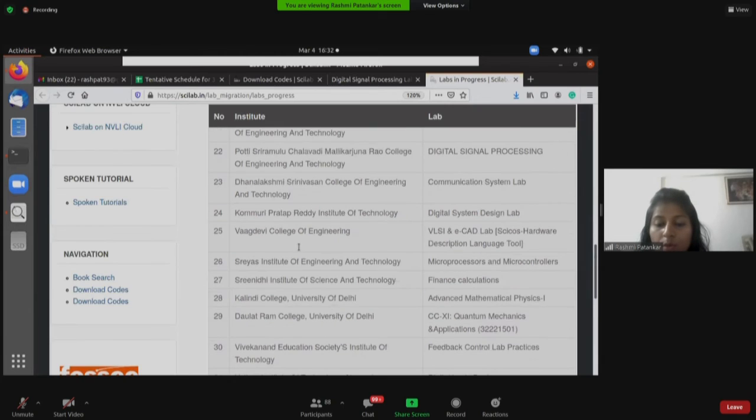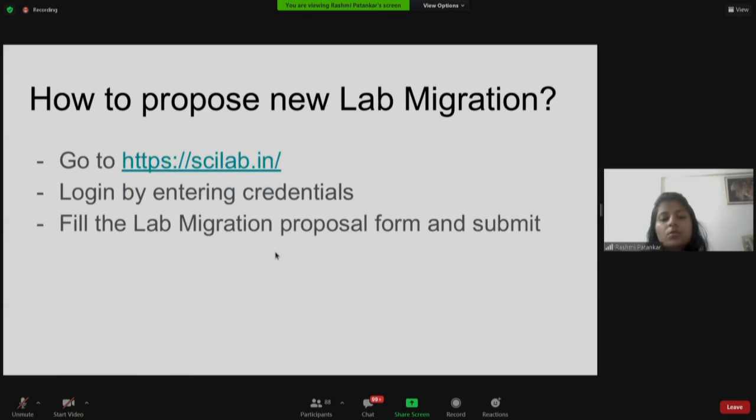Okay, so suppose the experiment of your interest is not there under the completed labs. What will you do in that case? For that, we recommend you make a lab migration proposal, propose a new lab and get it migrated using this particular platform. But this proposal is to be made only by the faculty member.